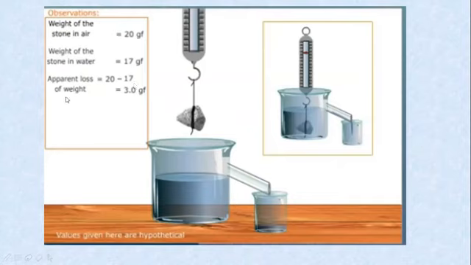So how much is the apparent loss of weight? Apparent means which is not real. Why did we feel that loss of weight? Because we immersed the stone inside the liquid. So we call it apparent loss. Apparent loss of weight is equal to 3 gram force.